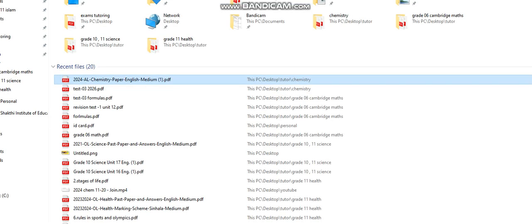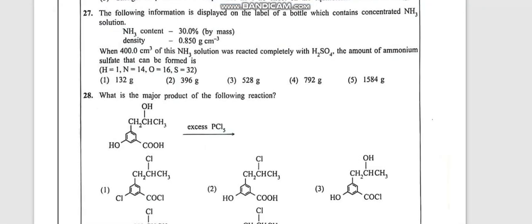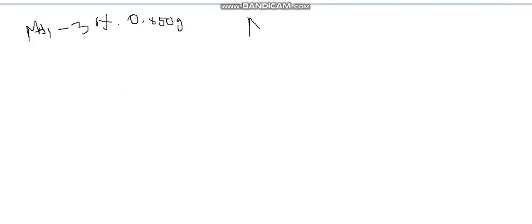Now you have the ammonia, 30% by mass. The density is 0.850 gram per cubic centimeter. Per cubic centimeter you have 0.850 gram of that. Now 400 cubic centimeters of this ammonia solution was reacted completely. Now, ammonia is reacting with what?